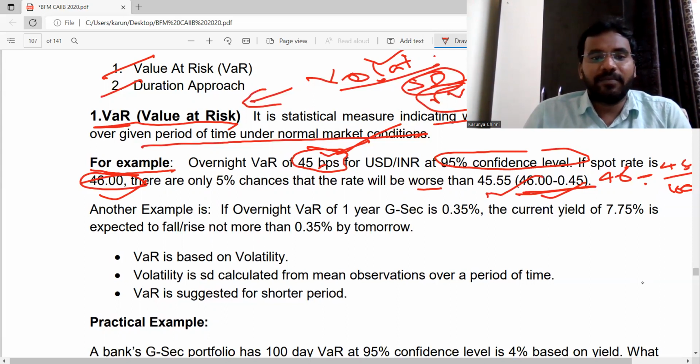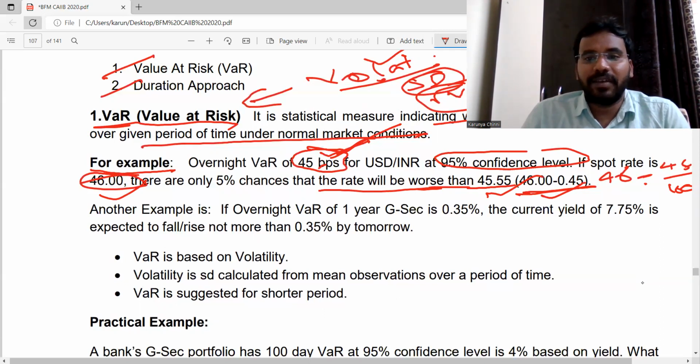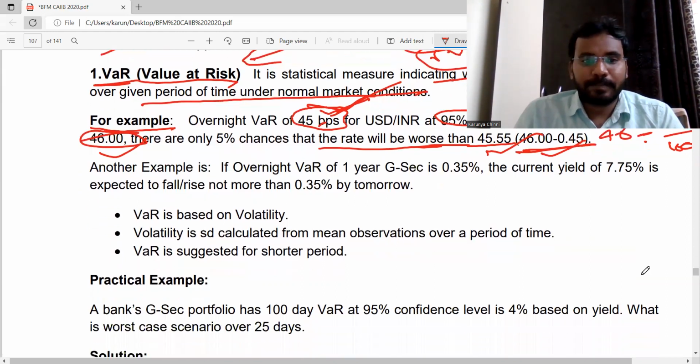So when there is a value at risk of 45 BPS, the rate may fall to 45.55. Simply we have to subtract the given BPS value.